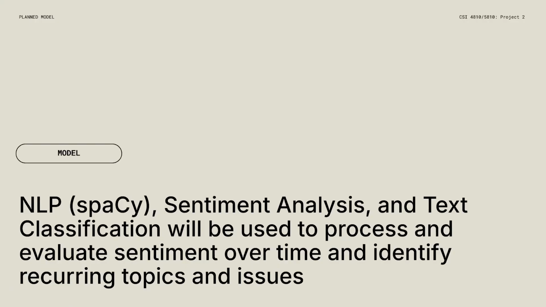So, the plan for the model to analyze: natural language processing to pre-process the text to make it ready for analysis. Sentiment analysis to identify overall sentiment and opinions. This should show how campus events influence student attitudes over time. Text classification can help identify recurring key issues that have consistently been important. And some additional analysis can be performed using the metadata, such as contributors, to identify trends.